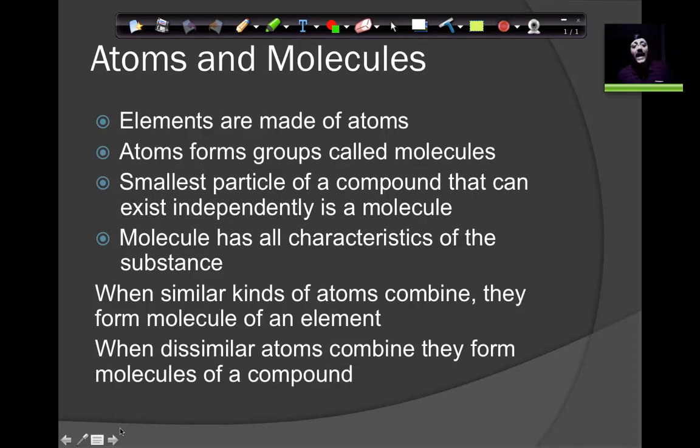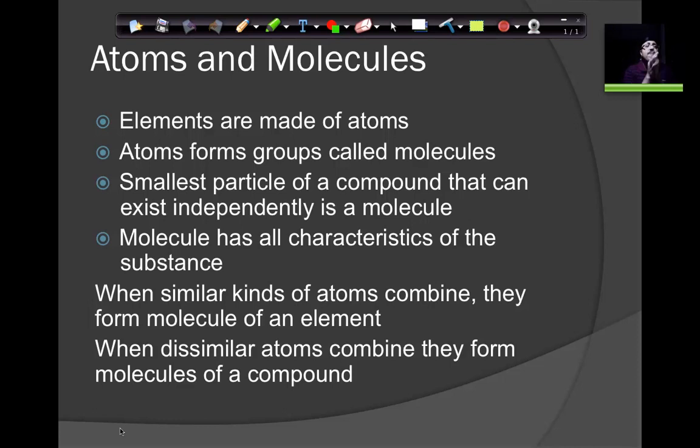Now let us look at atoms and molecules. So we have seen elements. You understood what elements are, right? Elements are made of atoms. Atoms are the smallest particle possible. We cannot break the atom again into pieces. It's the smallest particle which is possible, right? So atoms are the smallest particle of an element.